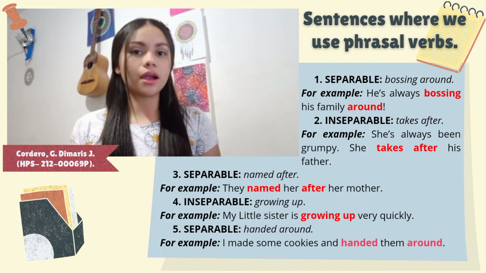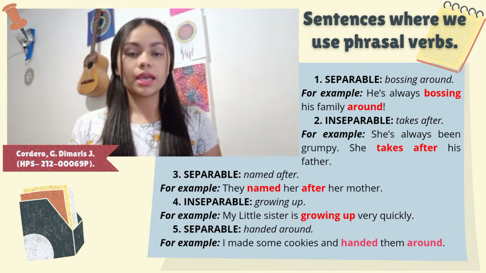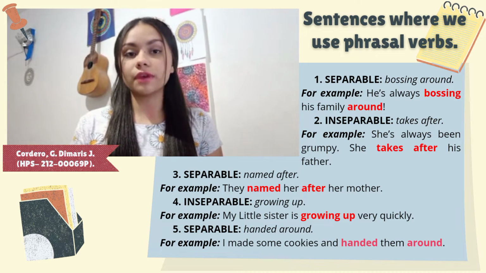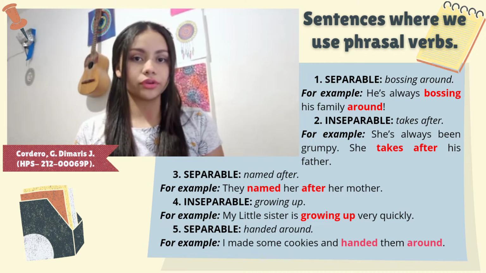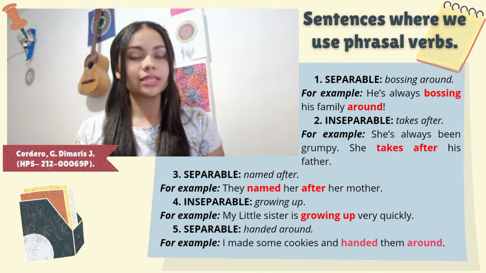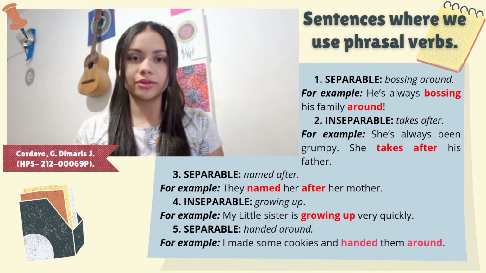Separable, bossing around. For example, he's always bossing his family around. Inseparable, takes after. For example, he's always being grumpy. She takes after his father.